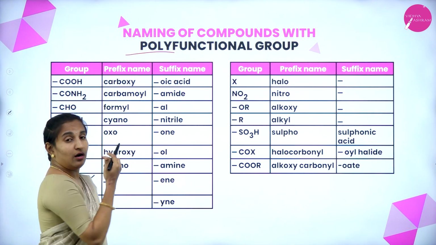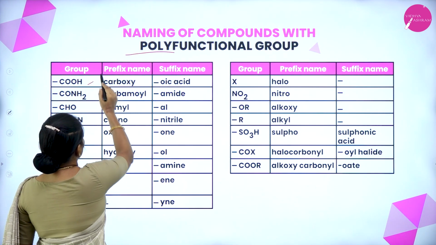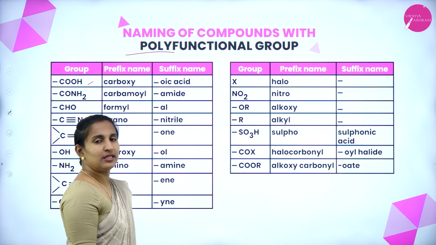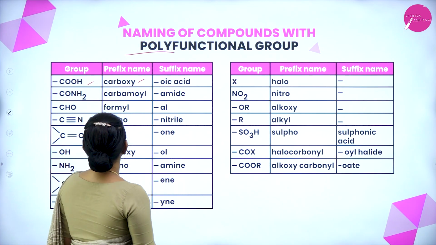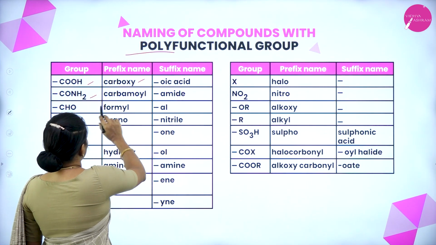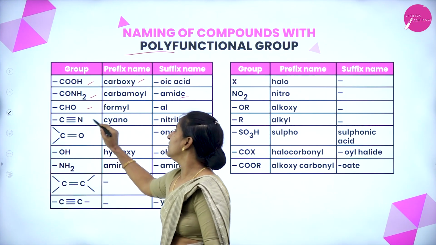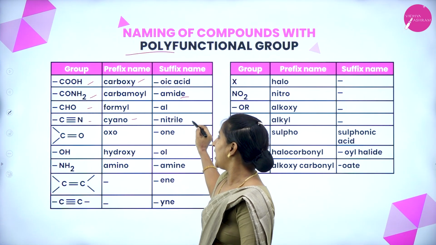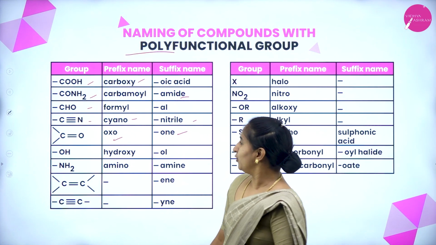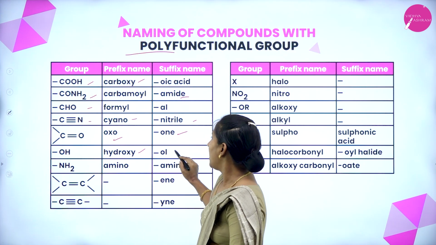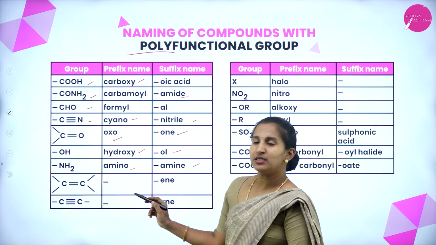Naming of compounds with polyfunctional groups. So we have each functional group with its prefix and suffix name. If carboxylic acid is present in the compound, prefix carboxy, suffix oic acid. This is carbamoyl, amide. This is formyl or aldehyde, that is suffix al. This is cyano or suffix nitrile. This is oxo or suffix one, that is ketone. This is hydroxy or suffix ol. This is amino or amine as a suffix.